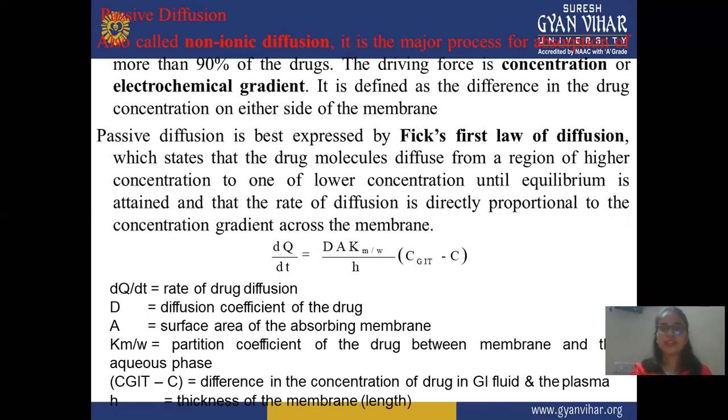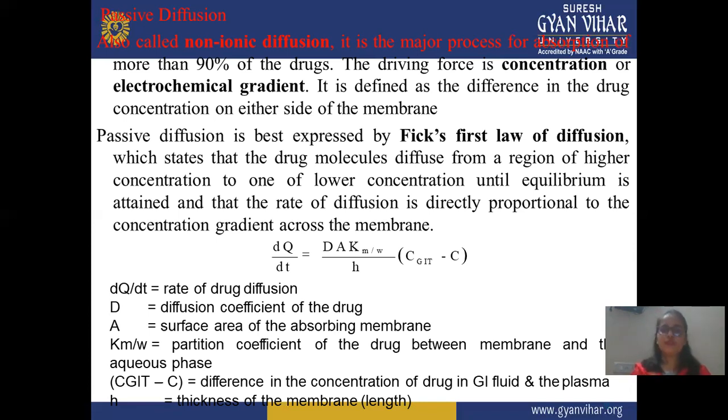It is defined by a difference in concentration on either side of the membrane, meaning how much drug is present on both sides of the membrane. Passive diffusion is best expressed by Fick's first law of diffusion, which explains how passive diffusion takes place. This equation states that drug molecules diffuse from a region of higher concentration to lower concentration until equilibrium is attained, and the rate of diffusion is directly proportional to the concentration gradient across the membrane.